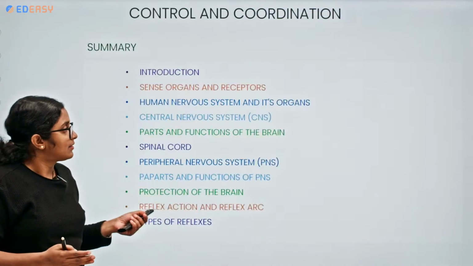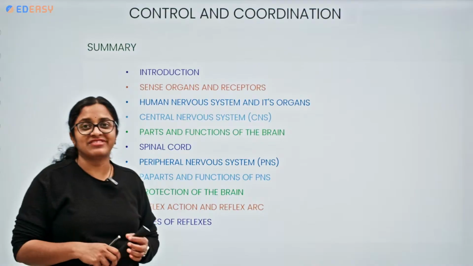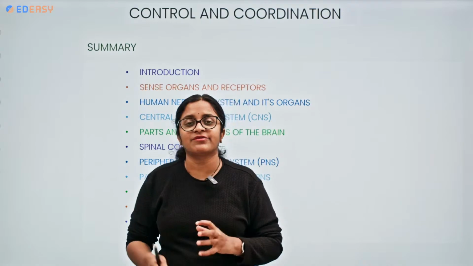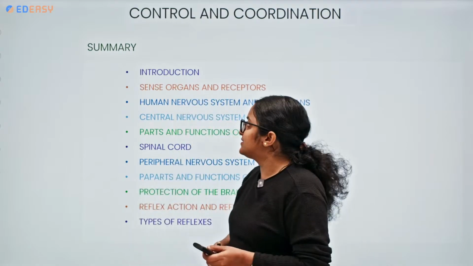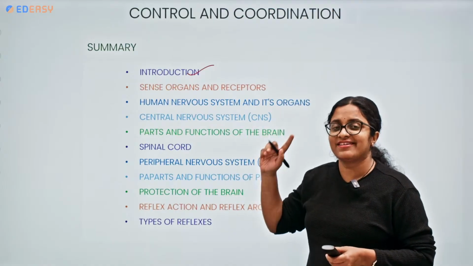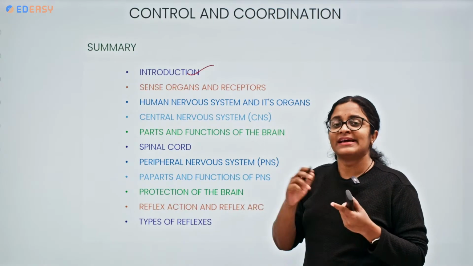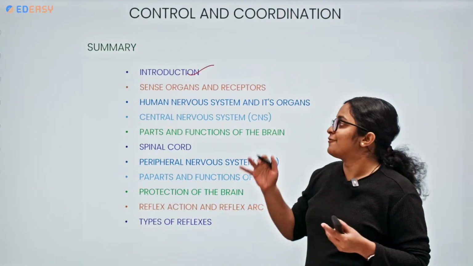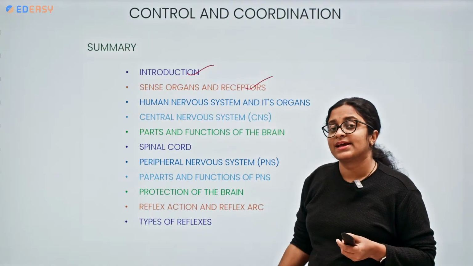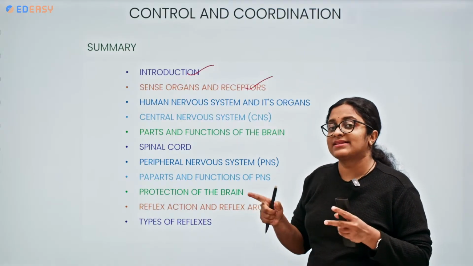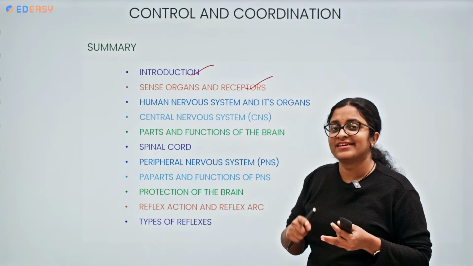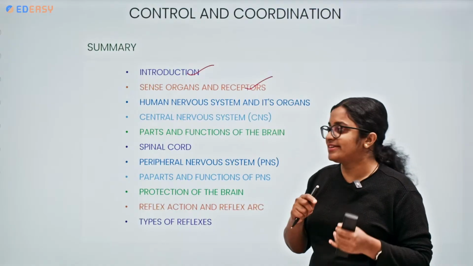Okay, now, so far we have been discussing a lot of things. Finally, we are at the end of today's discussion. So far, students, we understood the introduction. We have seen the control and coordination, how it is being carried out by two systems, nervous system and endocrine system, followed by the sense organs and the receptors. So what we have learned there, eyes, ears, nose, tongue and skin are the sense organs. Gustatory, olfactory receptors, phonoreceptors, photoreceptors, all these are the receptors.